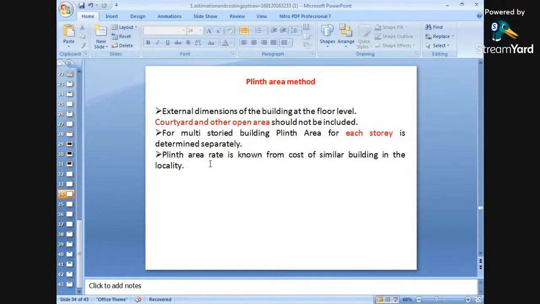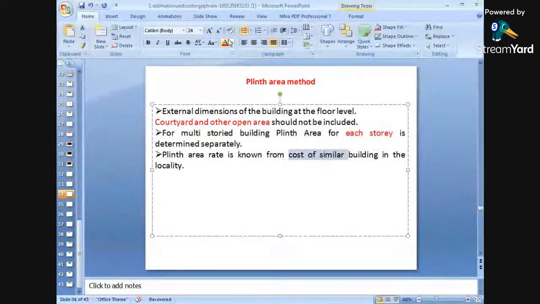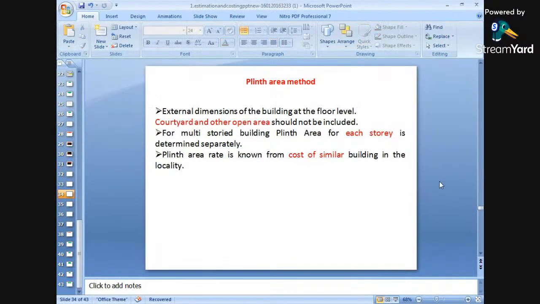The third point is that the plinth area rate is known from the cost of similar buildings. With the help of similar buildings, we can easily find out the cost, and the same rate can be multiplied for the existing building, meaning the building which is to be constructed. So depending upon the similar building, we can multiply that rate for the building which is to be constructed.